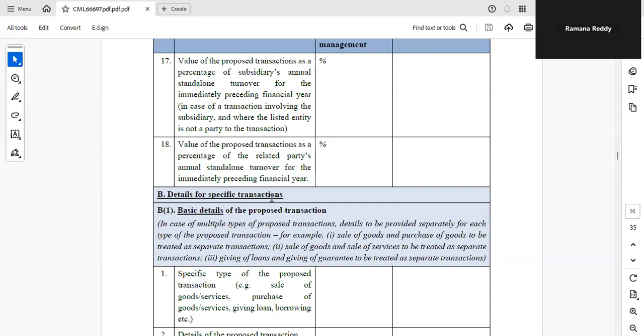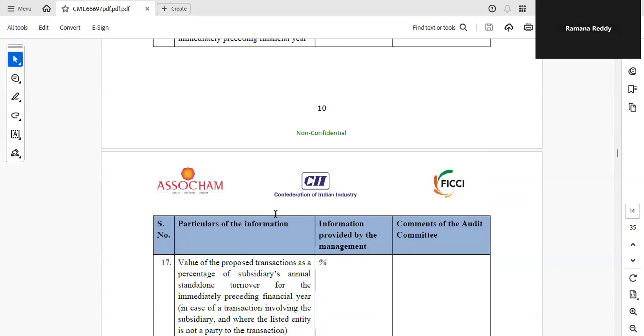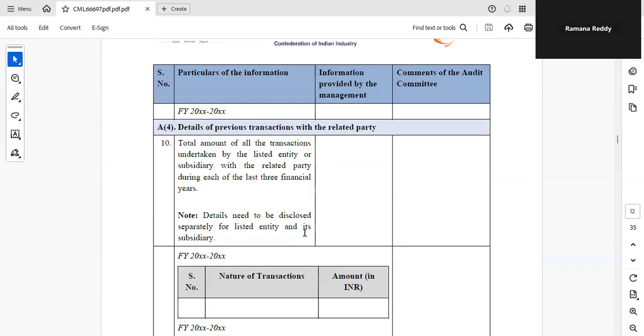Details of specific transactions. What are the specific transactions? Sale of goods and purchase of goods are to be treated as separate transactions. Sale of goods and sale of service are to be treated as separate transactions. Giving of loans and giving guarantee are to be treated as separate transactions. This is what we are giving under B.